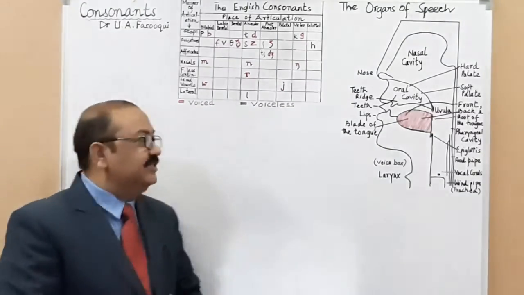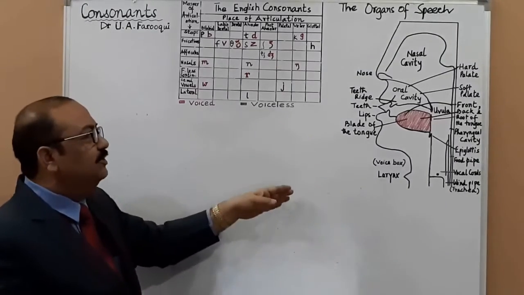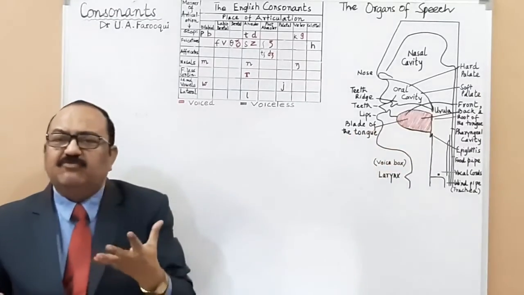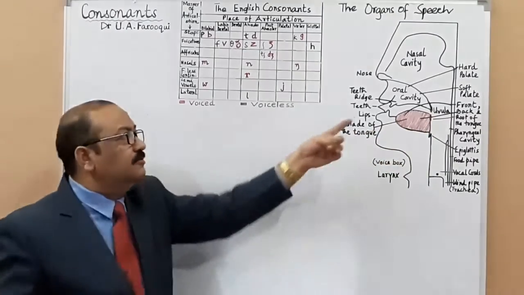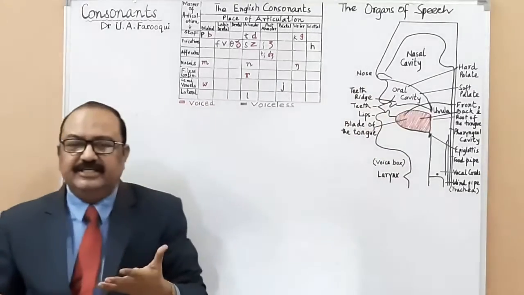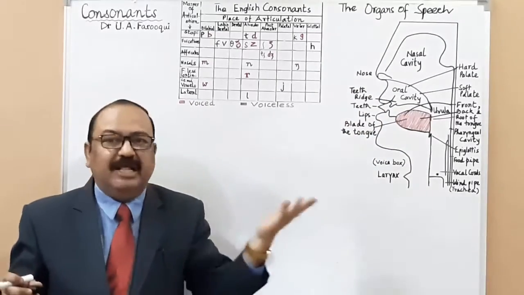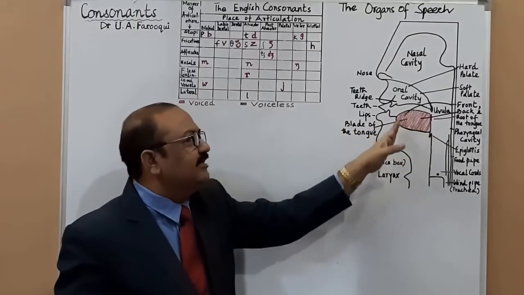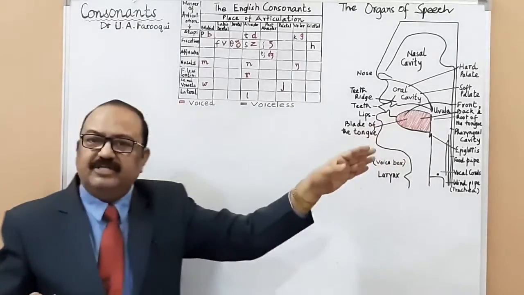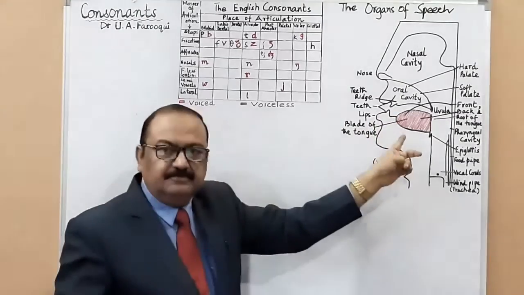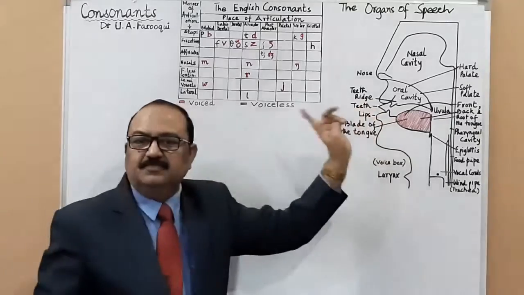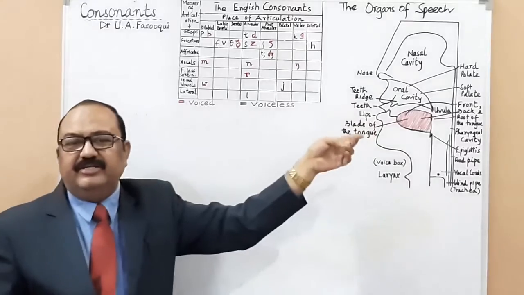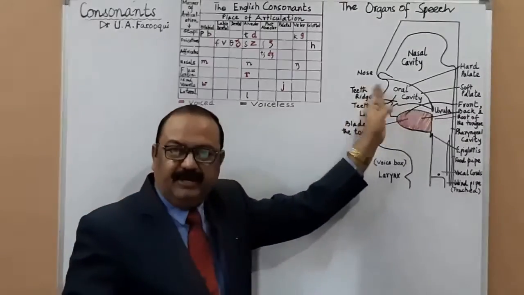As far as vowel sounds are concerned, as I told you, they are confined to the oral cavity. What organs of speech do you use in articulating these? The blade of the tongue, the tip, or the entire tongue, you may say. When we pronounce vowel sounds, we make use of the tongue, lips, alveolar ridge and palate.